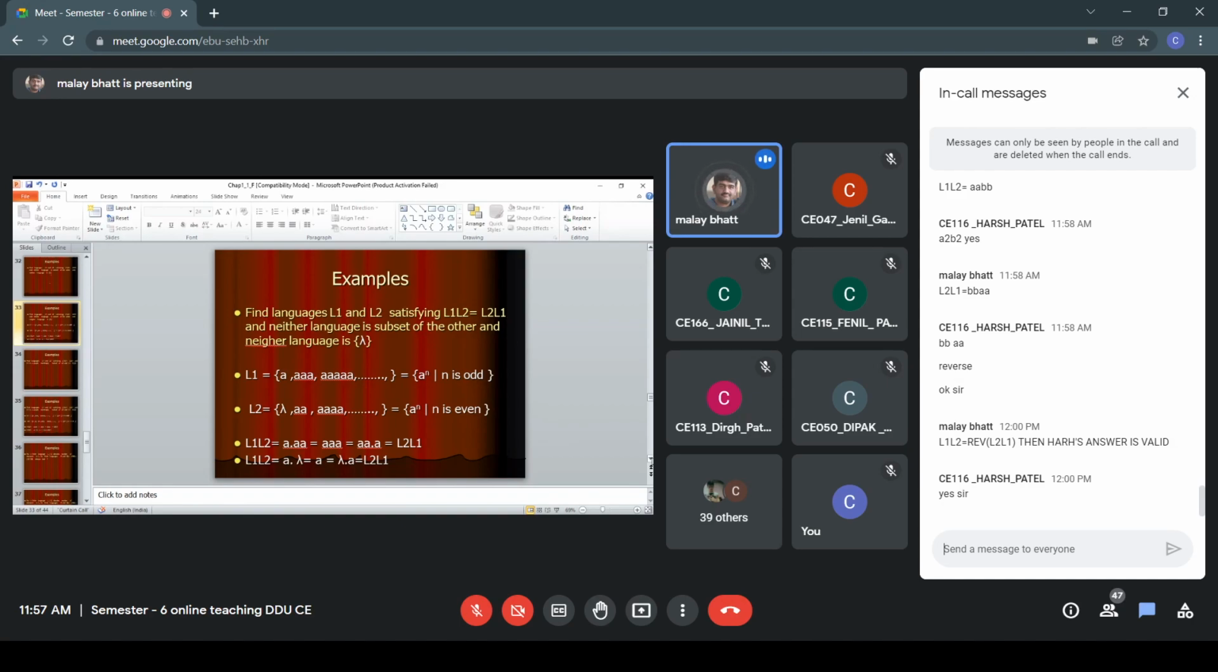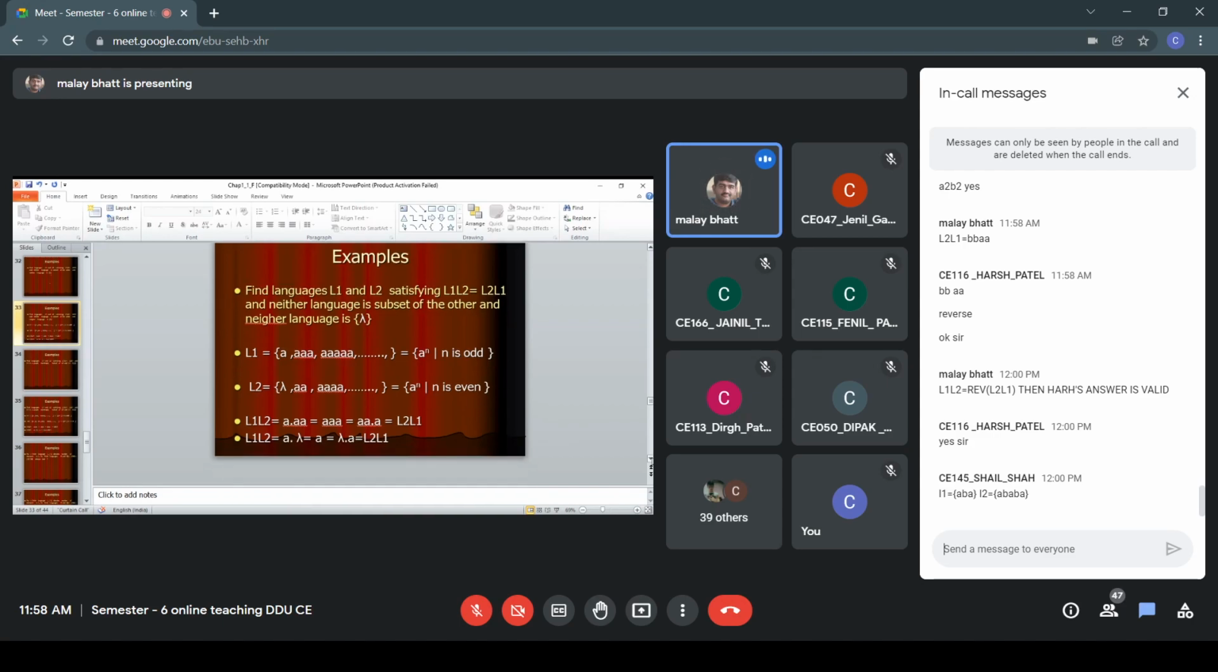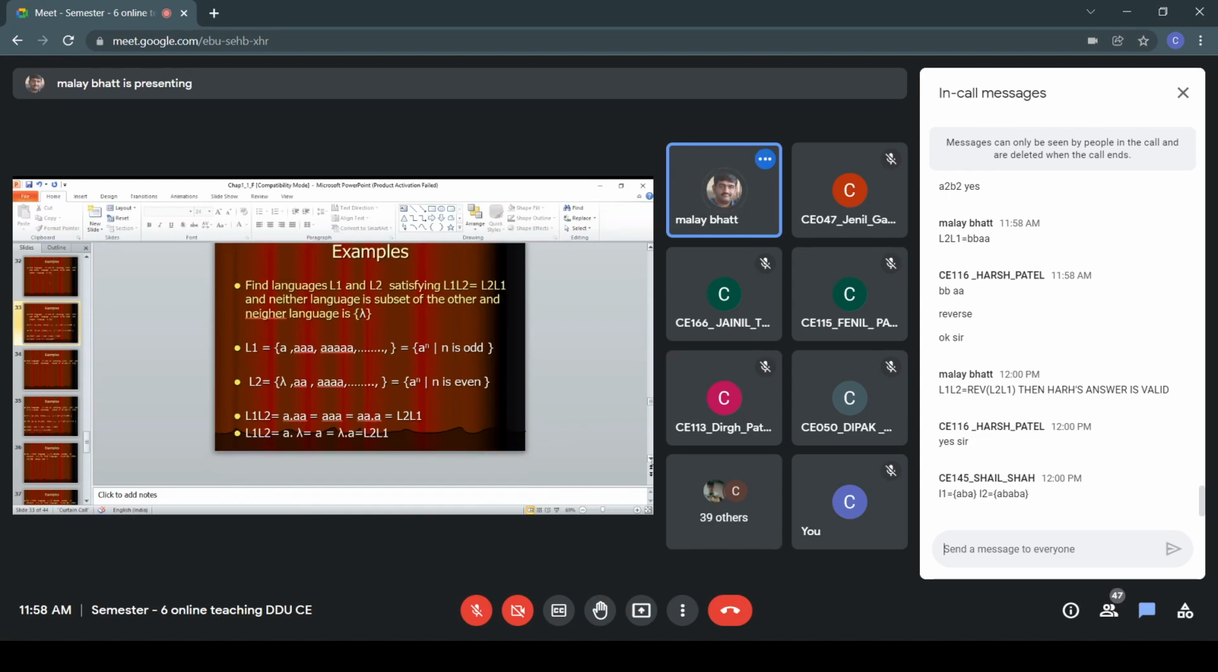Also, you can see that we are using a null symbol. Then also, null is acting as a special symbol for the languages, where the concatenation will always be equal to the original one. So definitely, this is a valid example. So now let us proceed further for the next one.